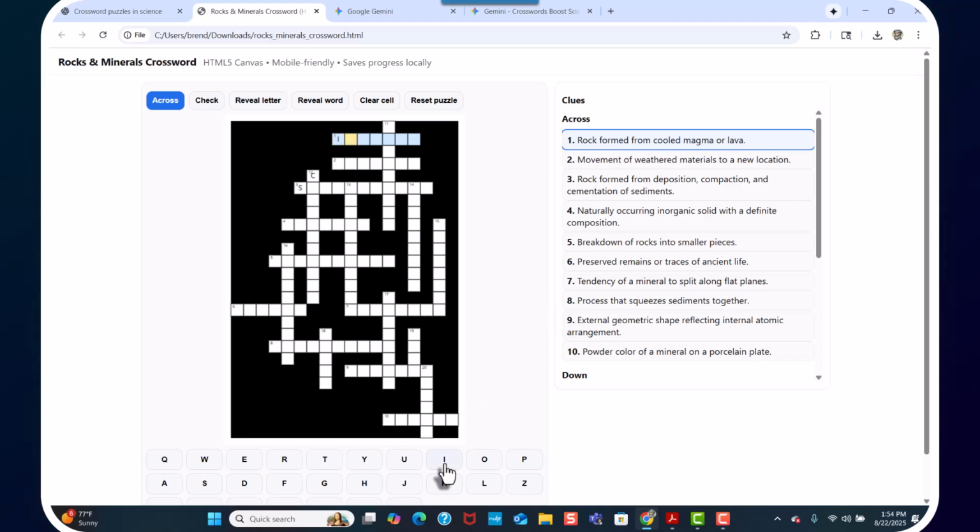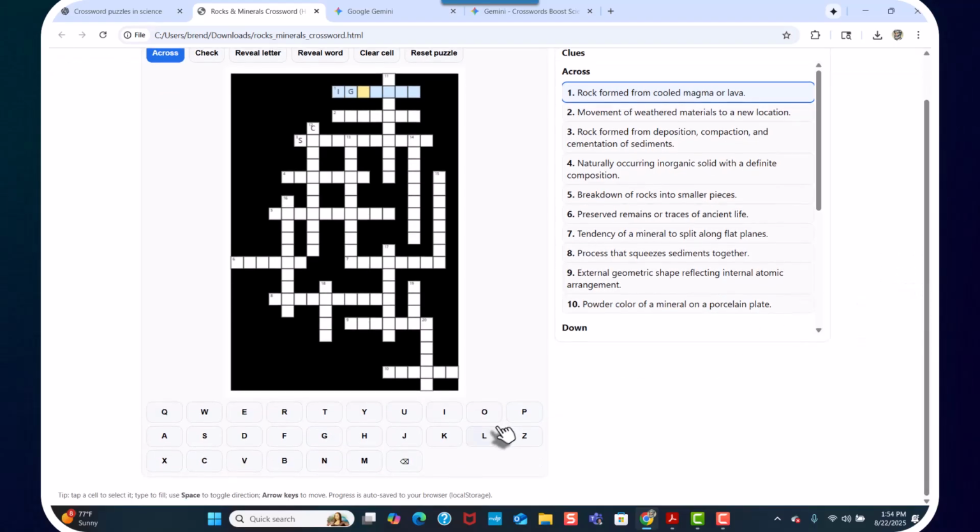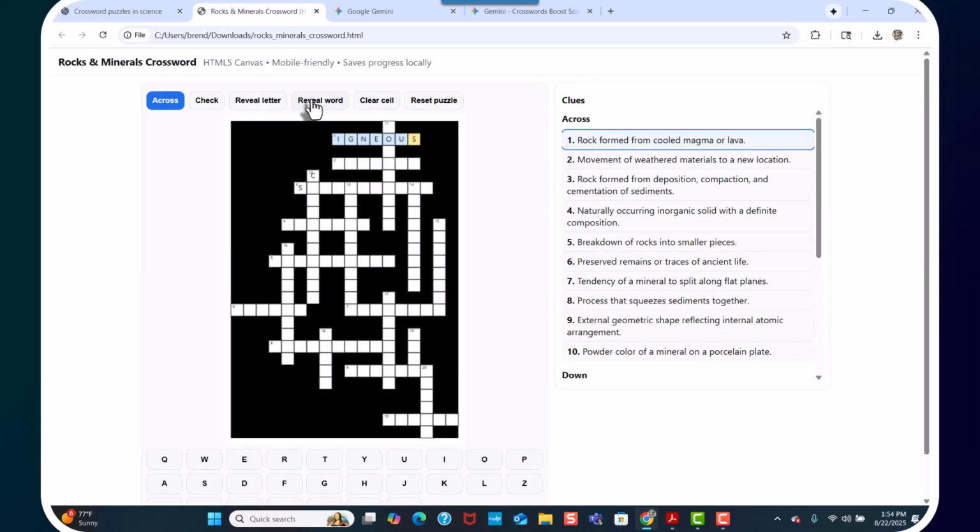So you go I, G. Oh, look at this. You're gonna have to move this down a little. Neos. Right? That's pretty cool, right? And then let's see, you can clear, you can reveal the word. So like if I don't know a word, you could, well, that's just a letter. So some of these buttons don't work. Oh, here we go. We can check it. Let's see. Check. I don't know what that is. So there's buttons in here that I'm not sure about.